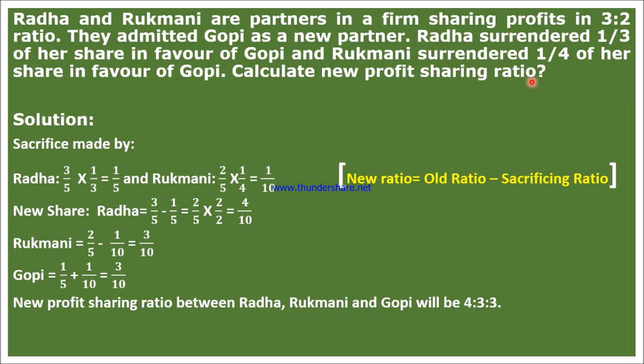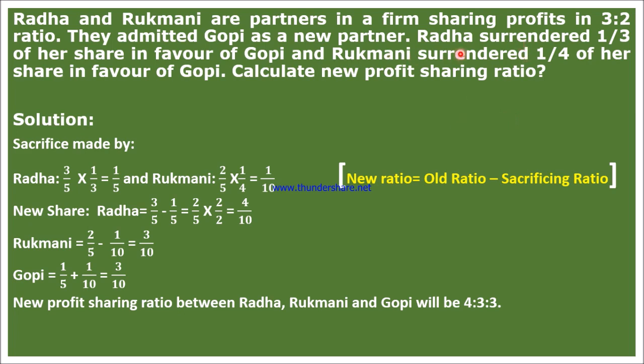So what is new in this question? The surrendered part of both the old partners is given. Not only that, it is written as 1/3 of her share. Students, you should be very careful when it is told as "of". If it is written as "of", it means multiplication: 1/3 of the profit sharing ratio of that person, that is 3/5.